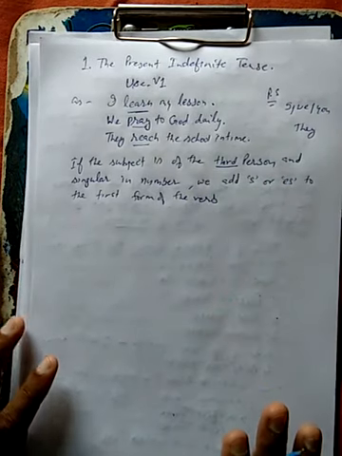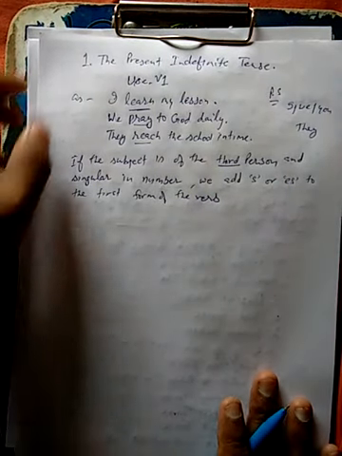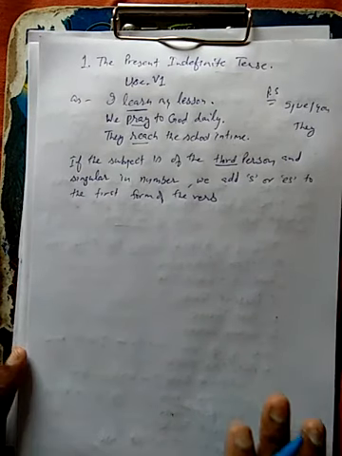And this is the crucial point in which you sometimes commit mistakes.